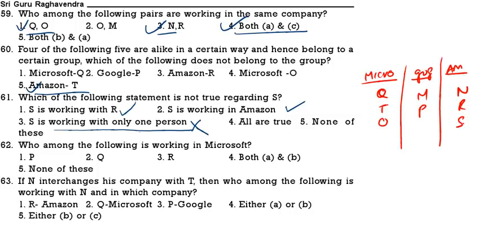Who is working in Microsoft? Q, T and O. We are having only Q. If N interchanges his position with T, now in place of T write down N, in place of N you write down T. Then N is working with which company? N is working with Q and Q is in Microsoft. 2 is the correct answer.